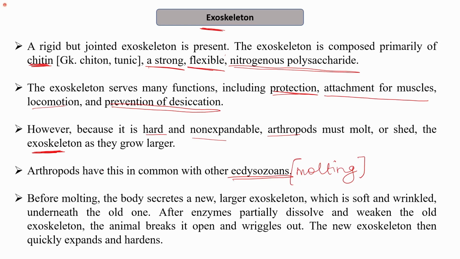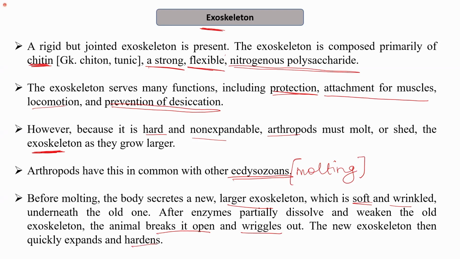Before molting, the body secretes a newer, larger skeleton underneath the older one. After enzymes partially dissolve and weaken the older exoskeleton, the organism breaks it open and comes out of that exoskeleton. The new exoskeleton then quickly expands and further hardens. This is how the exoskeleton formation takes place.